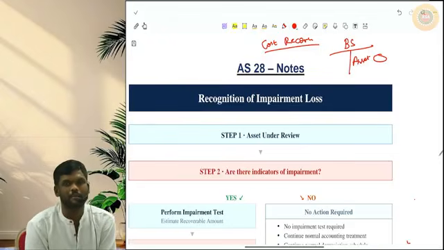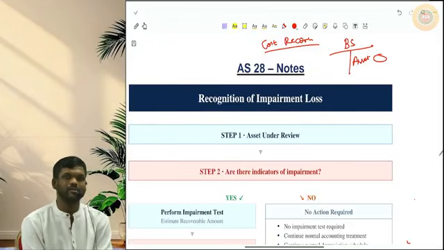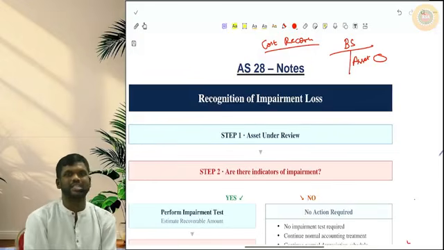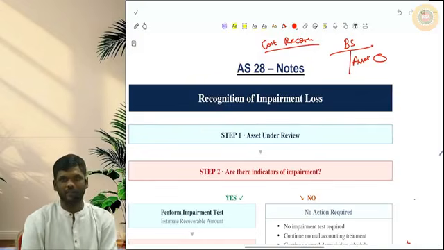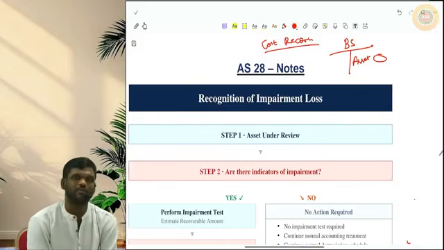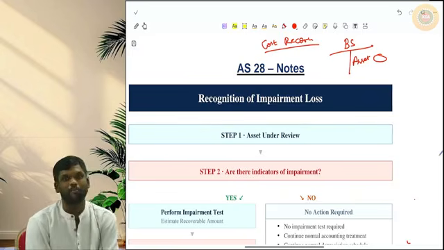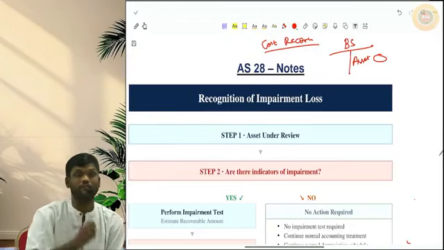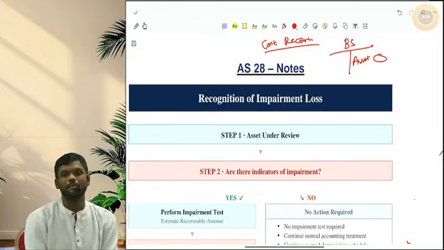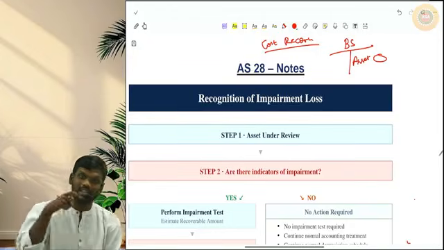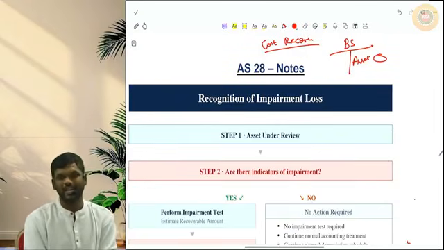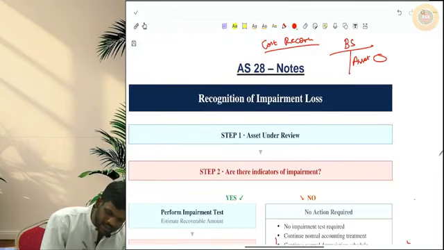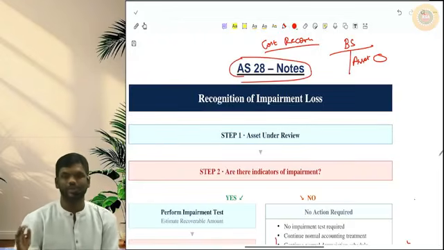Sir, is impairment applicable to inventory? Yes, but not in AS-28. There is a particular provision in AS-2 itself. Whatever you learnt as cost or NRV, whichever is less, that is nothing but impairment of inventory. Whatever provision for doubtful debts that you would have learnt in your foundation is nothing but provision for impairment on debtors. Whatever in AS-13 that you have learnt for current investments, cost or fair value, whichever is less, that is also an impairment provision for investments. Even there is an impairment provision for DTA in AS-22 also. Similarly, for PPE and intangibles, impairment provisions are given in a specific standard called AS-28.